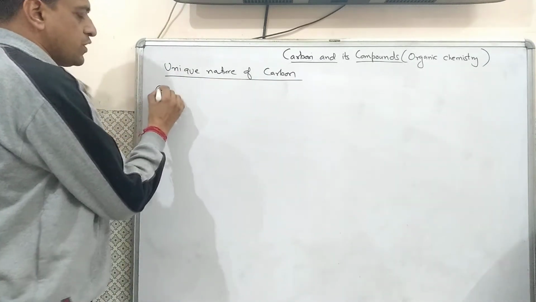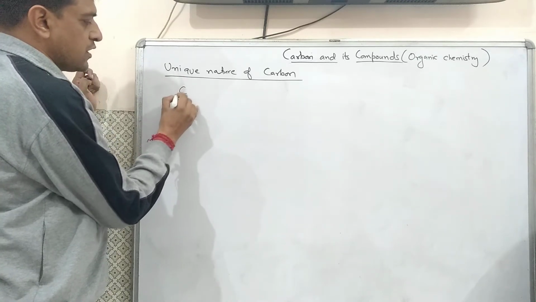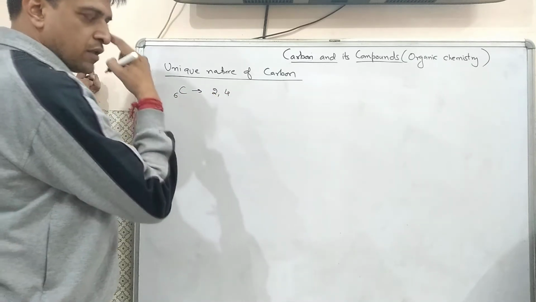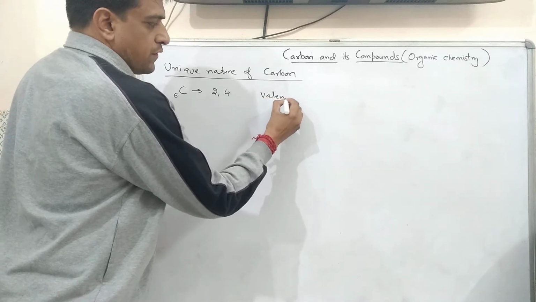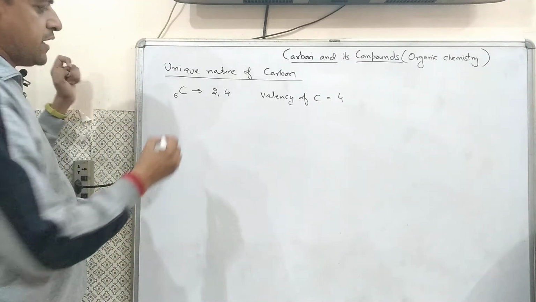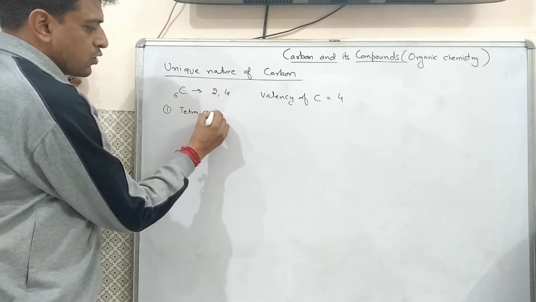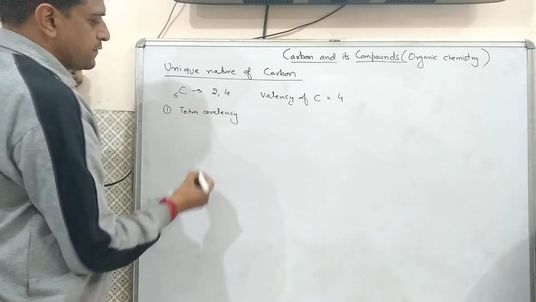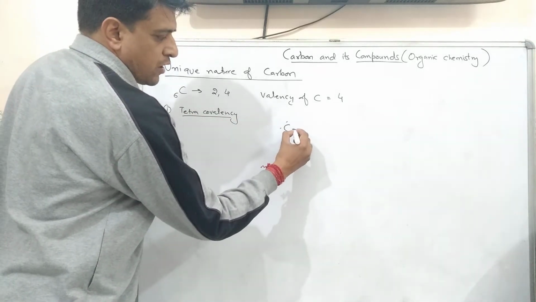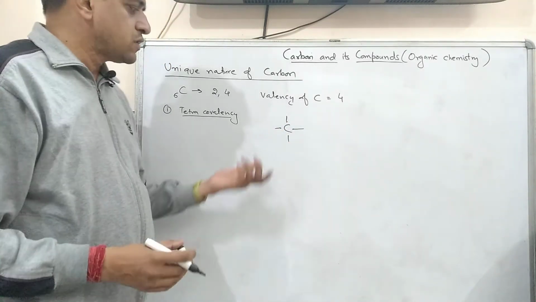Now the first unique nature of carbon is from its electronic configuration. Carbon's atomic number is 6, electronic configuration is 2, 4. That means the valency of carbon is 4. That means the first property is tetracovalency. It means carbon has 4 electrons in its outermost orbit and it can share all the 4 electrons very